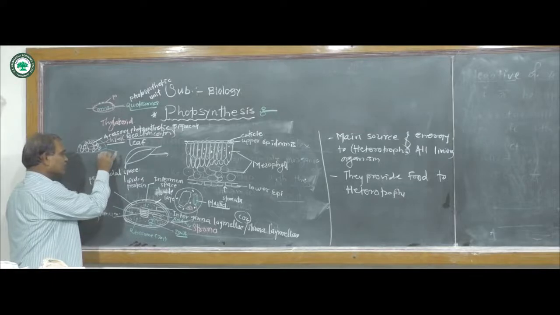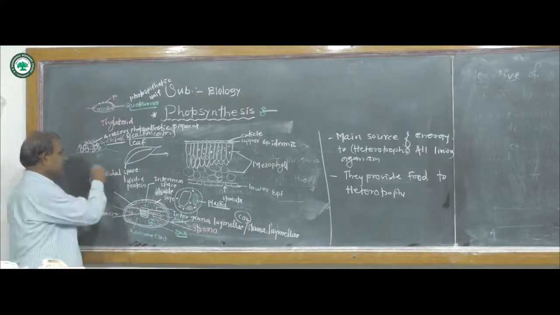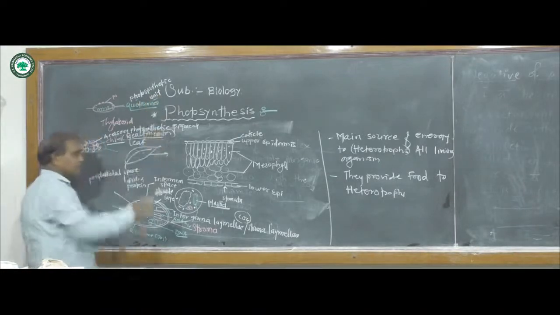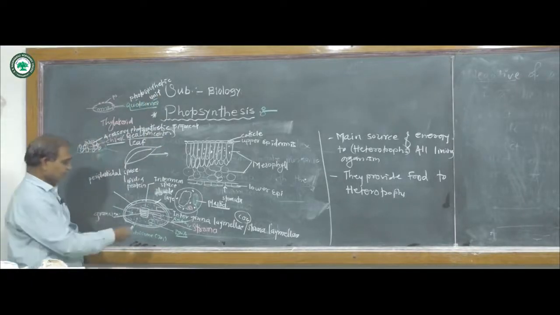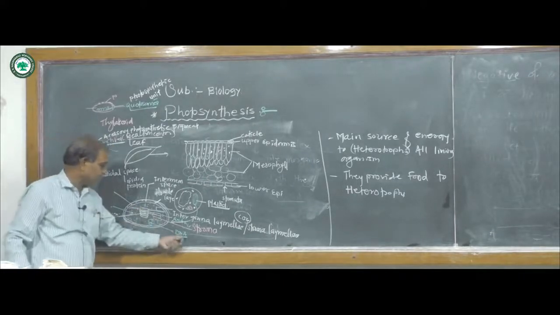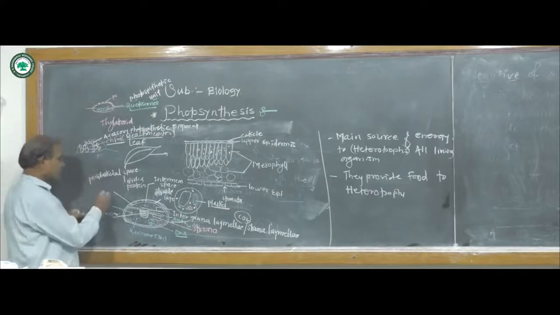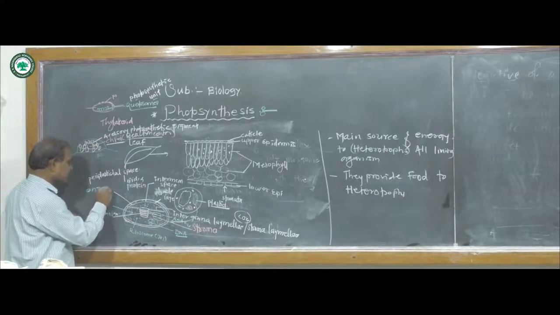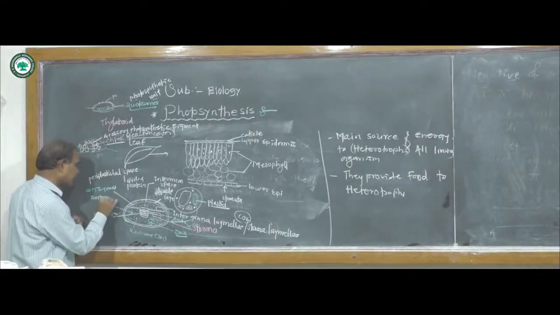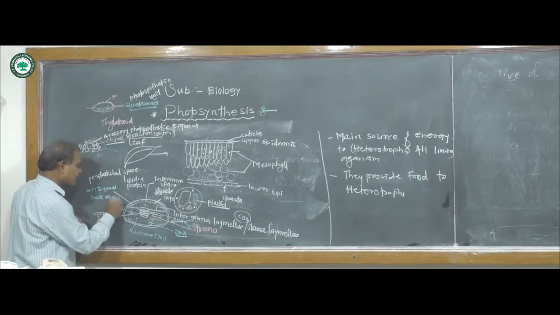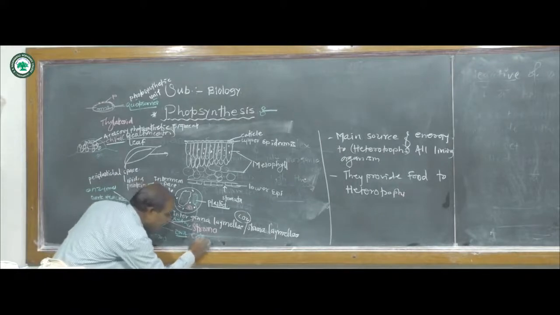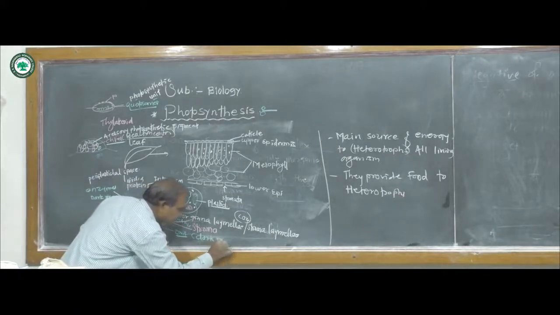They are called photosynthetically active, or they are also called a photosynthetic unit. Now inside this inner membrane is the fluid called stroma. It contains DNA as well as various types of enzymes, which are required for the dark reaction. Hence dark reactions take place within the stroma. It is the site of dark reaction.